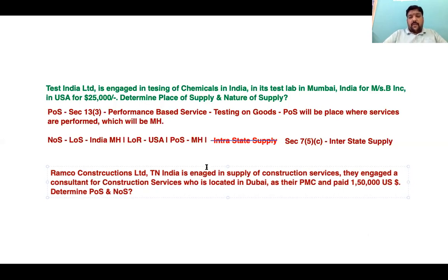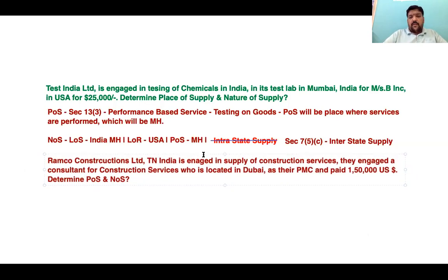A very simple question in my view, not a far-fetched technical question, a very simple question. Ramco Constructions Limited, Tamil Nadu, India, is engaged in supply of construction services. They engaged a consultant for construction services who is located in Dubai as their PMC consultant and paid 1,50,000 US dollars.